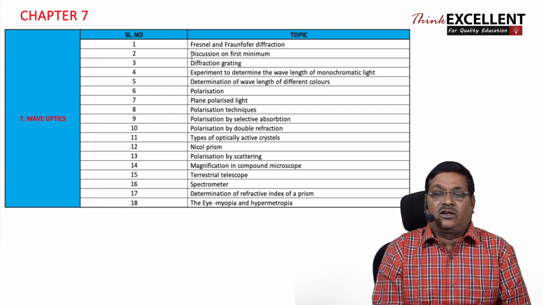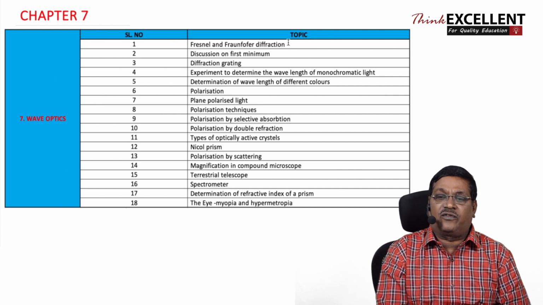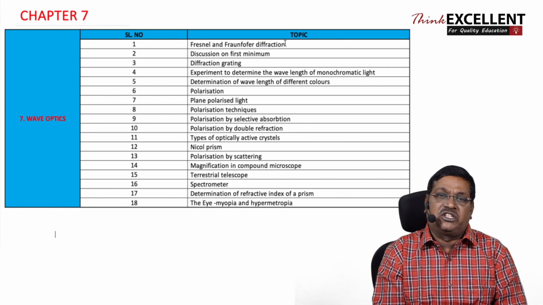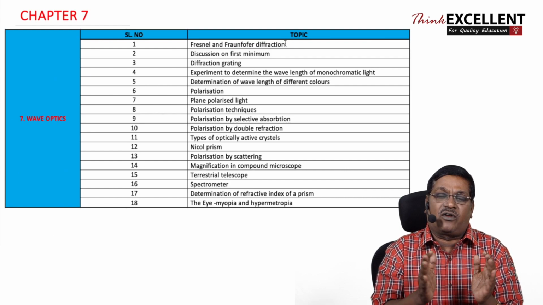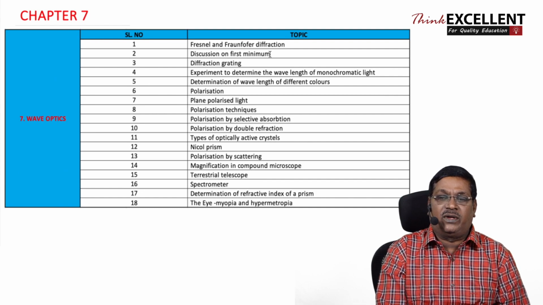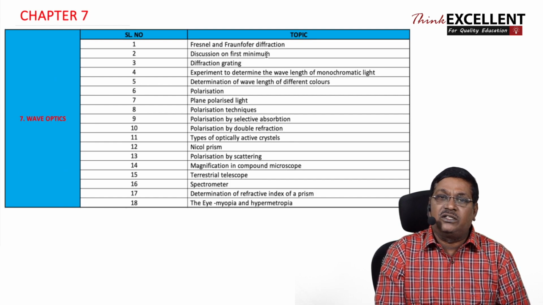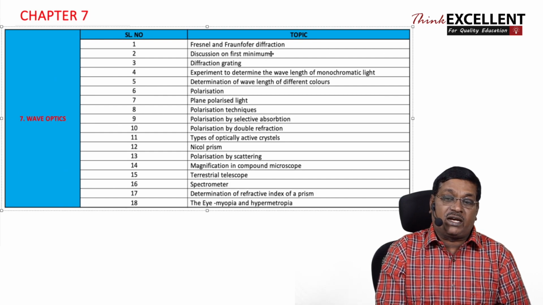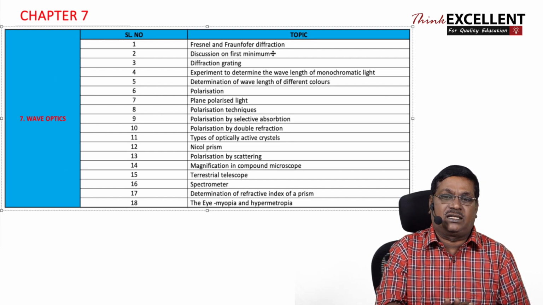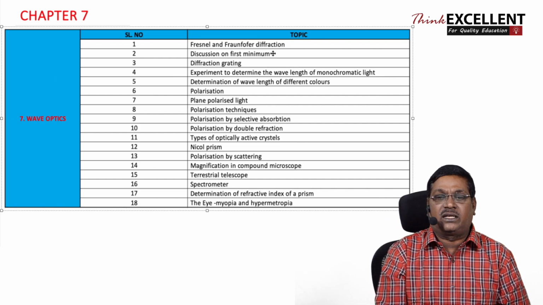Here, the content deleted from the 7th lesson is Fresnel and Fraunhofer diffraction. There is a 3-mark question available there in the old syllabus. In our existing book, the difference between Fresnel and Fraunhofer diffraction, that question is removed. Discussion on the first minimum in the diffraction experiment comes under diffraction through a single slit. Diffraction through a single slit is there in the syllabus. There, only the small part, the discussion for the first minimum, is removed.